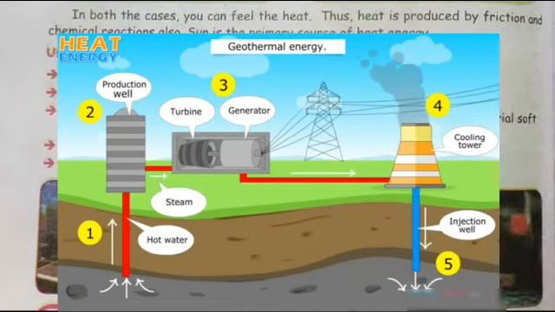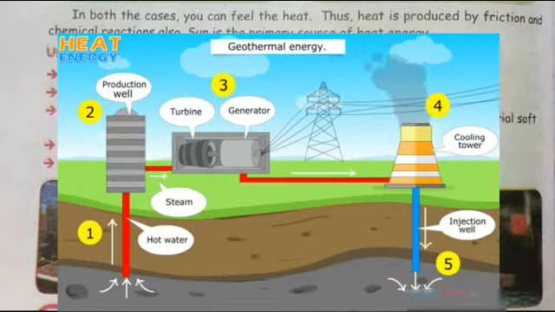What is a geothermal power plant? Geo means earth, thermal means heat. Geothermal means heat from earth, where wells are drilled 1 or 2 miles deep into the earth to pump steam or hot water to the surface.